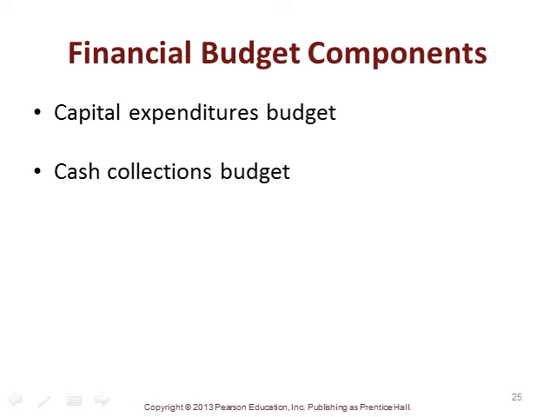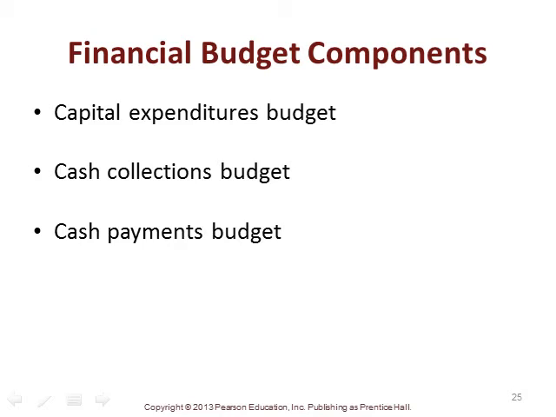We have a cash collections budget. So when are we getting paid? We saw earlier where we had estimated a mix of cash plus credit sales. So based on that, when do we think we're going to be paid for our credit sales, right? Is it 30 days, 45 days, 60 days, 90 days? What does history tell us?